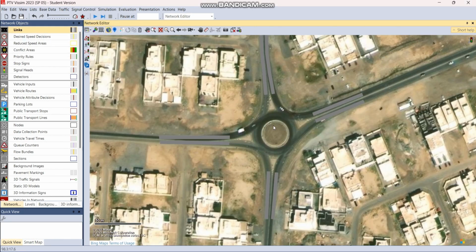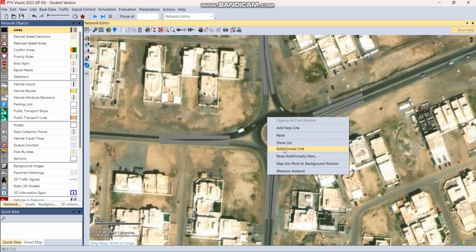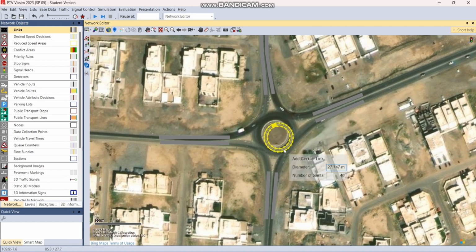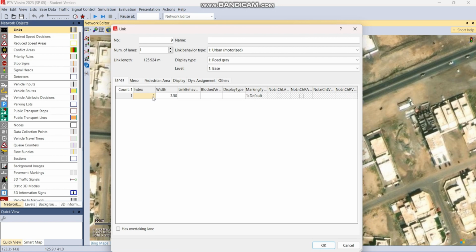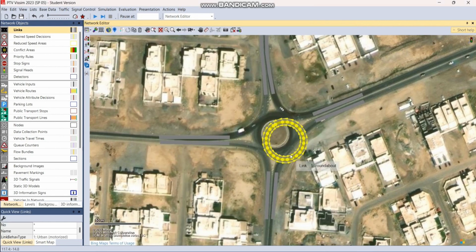For the roundabout, we can right click again on the screen and select add circular link. You can eyeball the size of the roundabout and you have to add 2 lanes. And now we're going to move it.